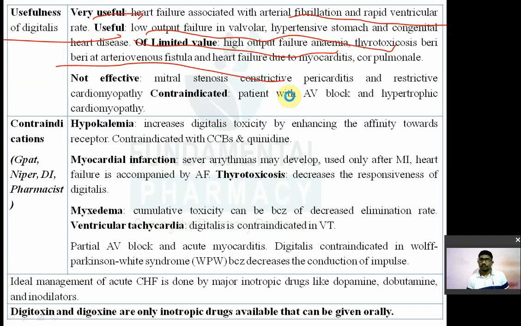मतलब ये acute heart failure में ज़्यादा useful है, chronic heart failure में है. It is not effective in case of mitral valve stenosis, constrictive pericarditis, and restrictive cardiomyopathy. It is contraindicated. It is not used in patients with AV block and hypertrophic cardiomyopathy.